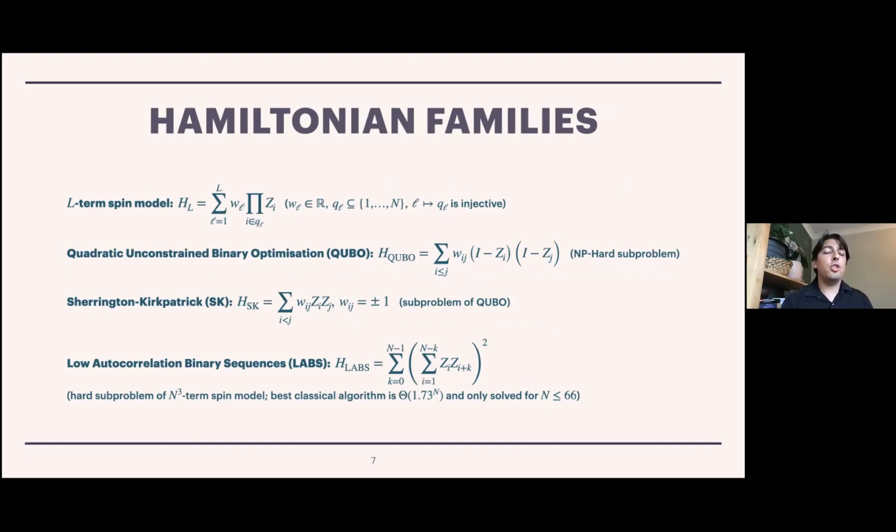So I'll first say that we need to restrict ourselves to some kind of Hamiltonians because we are not reporting results in terms of oracle queries. We don't get to do that. We have to actually figure out what it costs to calculate the cost of a given candidate solution. So we need specific Hamiltonians in order to come up with ways to calculate the cost function. So we're selecting these as representative of possible optimization problems that one might encounter. And then we go through quite a bit of detail in how we're going to calculate this on a quantum computer. So again, the reason we focus on these is because we're not taking the shortcut of counting oracle queries.